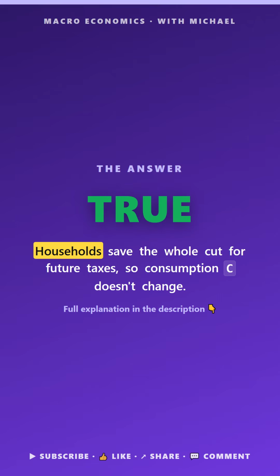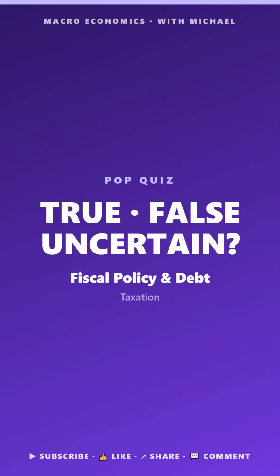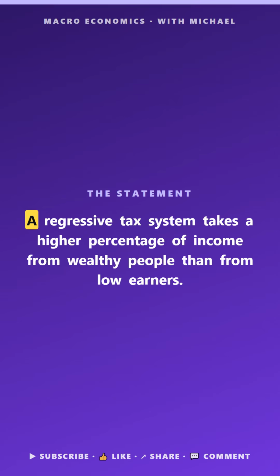The answer is true. Households save the whole cut for future taxes, so consumption. Macro Pop Quiz. Fiscal policy and debt. True, false, or uncertain. A regressive tax system takes a higher percentage of income from wealthy people than from low earners.